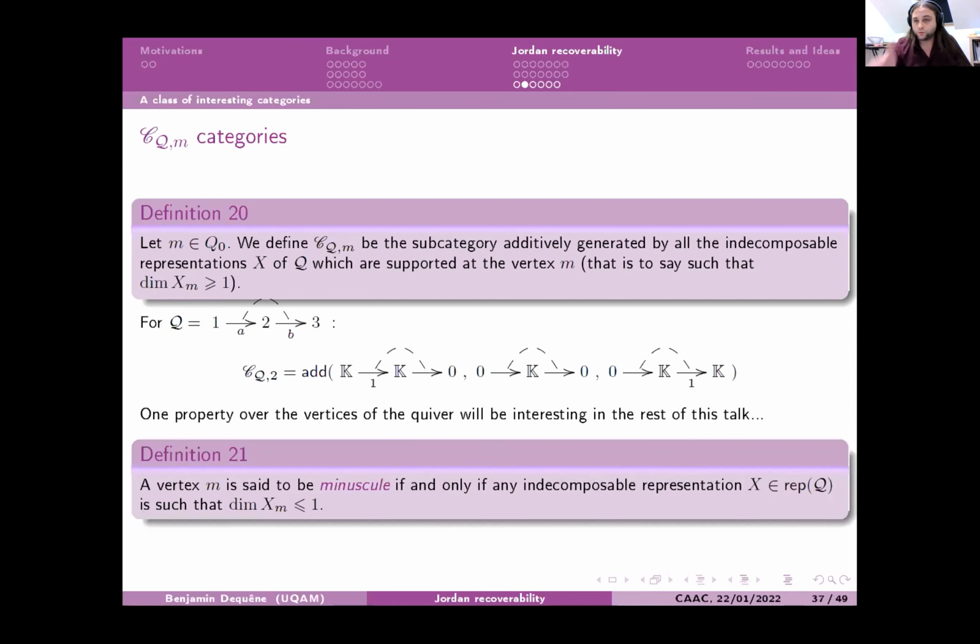And the definition of minuscule: a vertex M is said to be minuscule if and only if any indecomposable representation is such that the dimension of the vector space at the vertex M is less than or equal to 1.